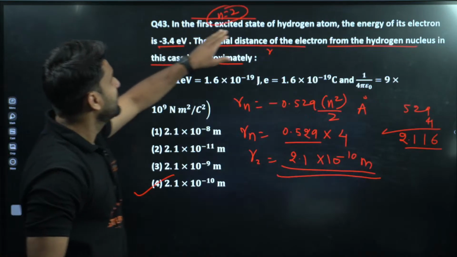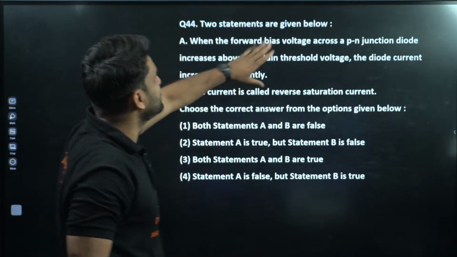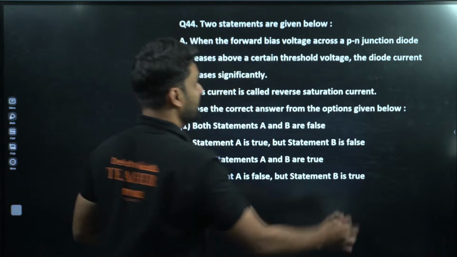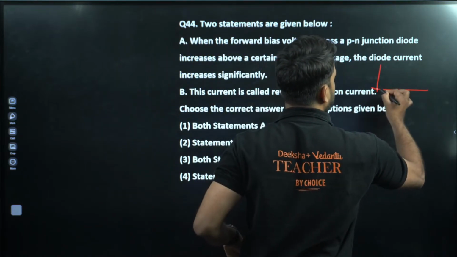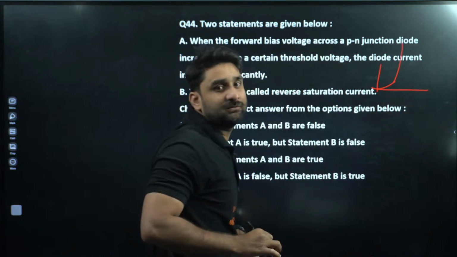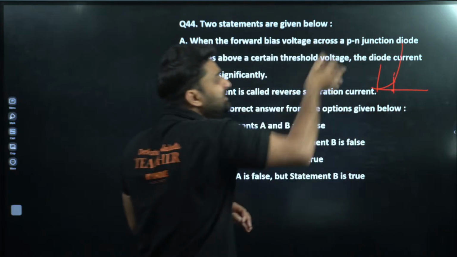Moving to next. Two statements are given below. When the forward bias voltage across a PN junction diode increases after a certain threshold voltage. Of course, my dear champion, in forward bias the graph will go in this format and sharply the current increases. At this point, the current sharply increases.